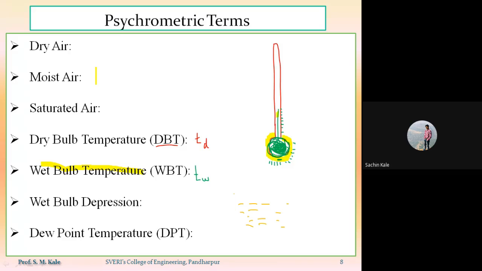So when you cool this surrounding air, its temperature will go on decreasing gradually, and one point will come where the water vapors present inside that moist air start condensing. At that particular point, whatever the temperature of that air is, that temperature will be called the dew point temperature.